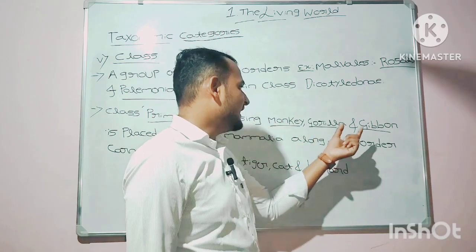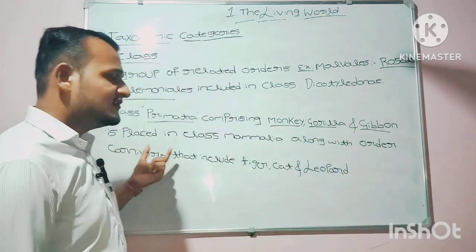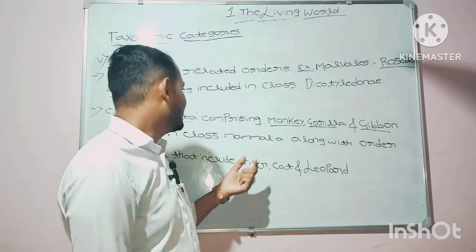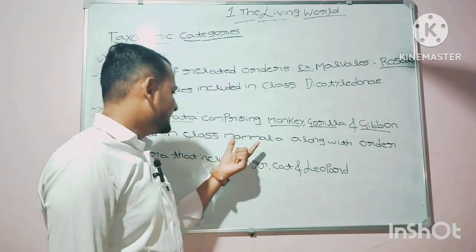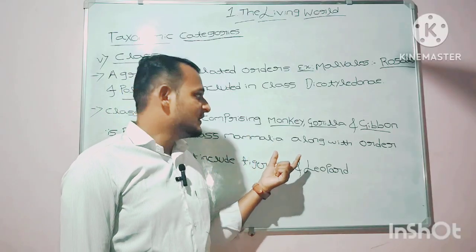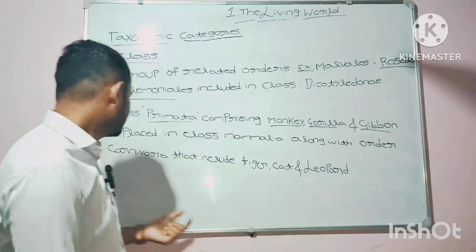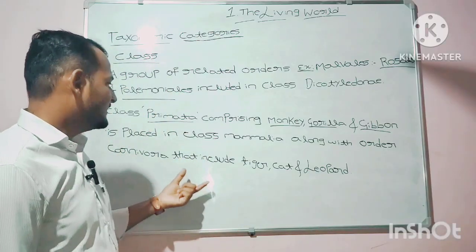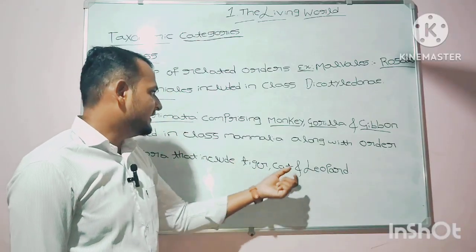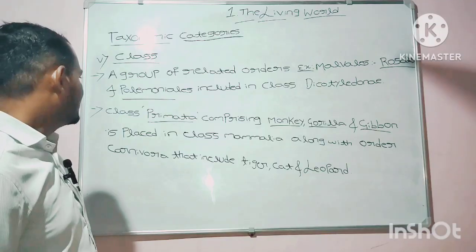Monkey, gorilla, and gibbon are placed in the class Mammalia, along with the order Carnivora that includes tiger, cat, and leopard.